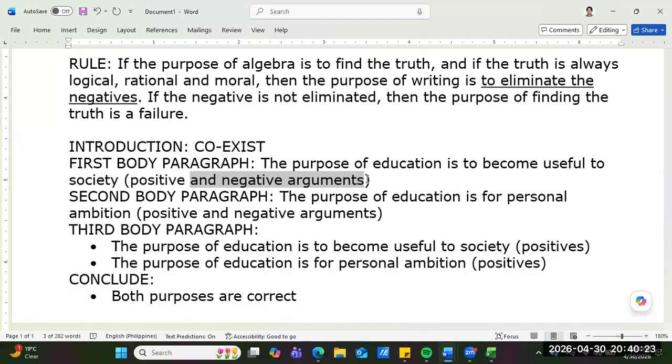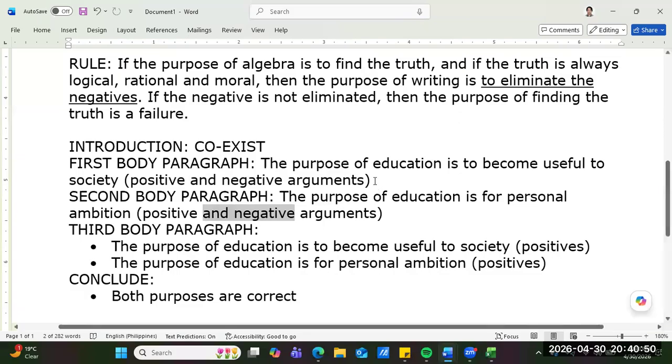What a nice tip, huh? Why mention the negative? If you mention the negative, then you have to eliminate the negative. So don't mention it anymore, so you won't have to eliminate any negatives. Just positives, right, guys? We're so intelligent.